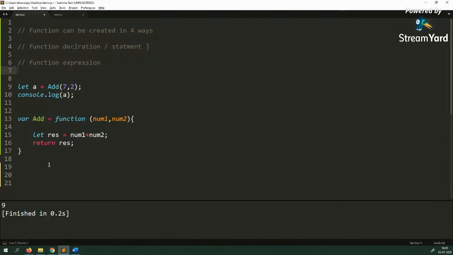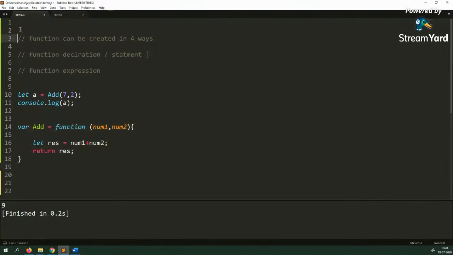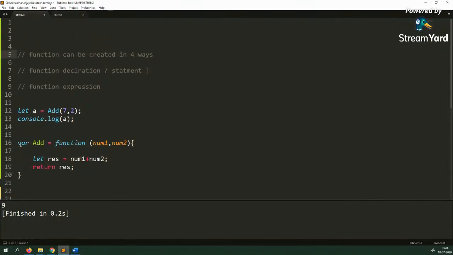So when you declare an expression, even a normal variable, what JavaScript does internally is break this into two statements. Statement number one would be like this: var add equal to undefined, and then statement two would be like this.